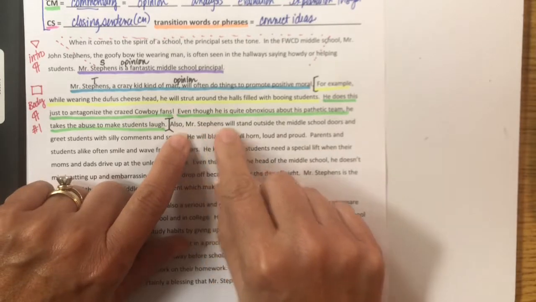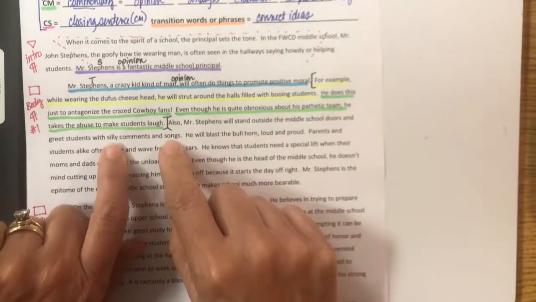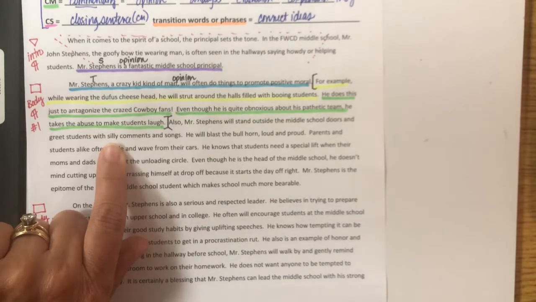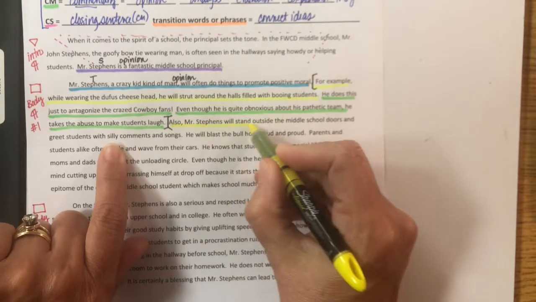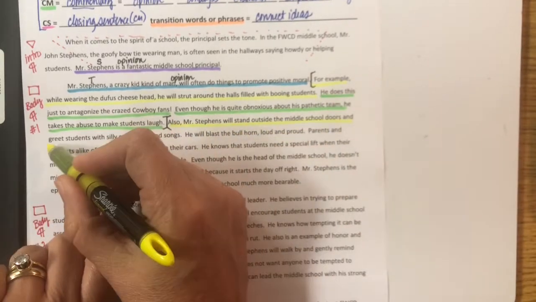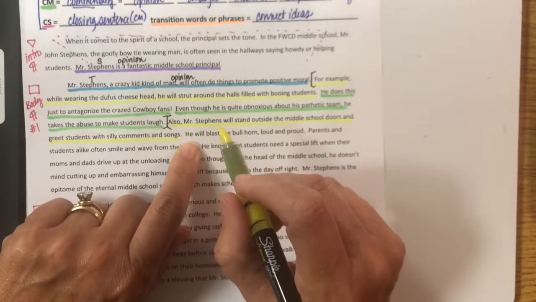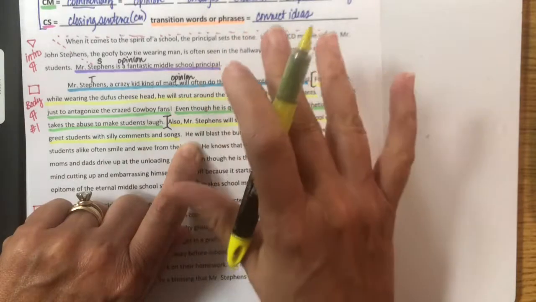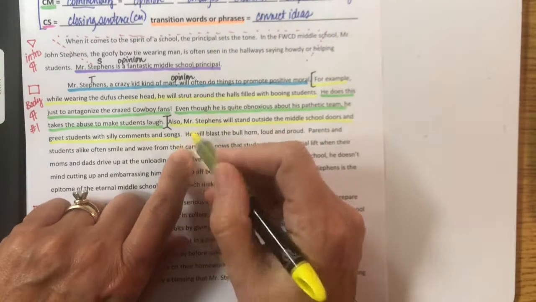Also, Mr. Stevens will stand outside the middle school doors and greet students with silly comments and songs. Is that a story and a fact, or is that your opinion? That's a story and a fact. So I'm going to highlight it in yellow. Now, a CD can be longer than just one sentence. It can be as long as you need it to be to tell your whole story or to explain the fact, or to talk about the facts.